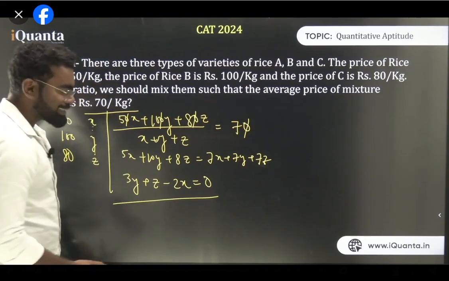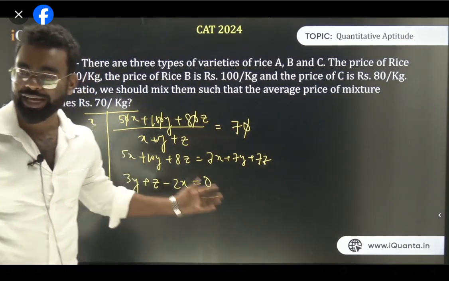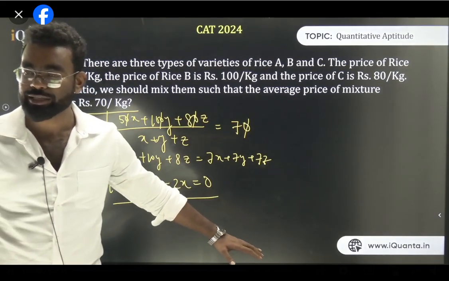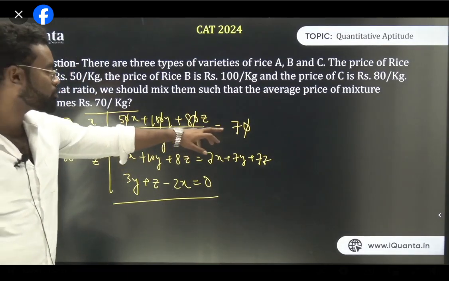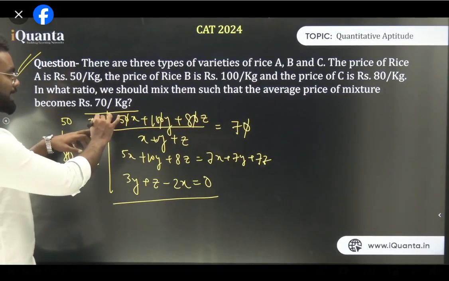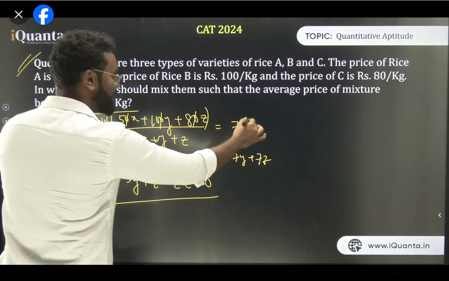Now, what can be your answer? Any values which satisfy this is your answer. Why did we cut the 0? Because if you multiply by 0 also, the 0 automatically gets cancelled. If I take 10 common here, this thing is basically this, and this is 70, so this 0 and this 0 will cancel out.